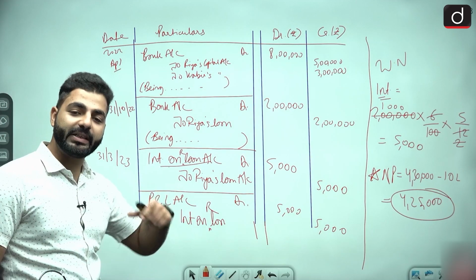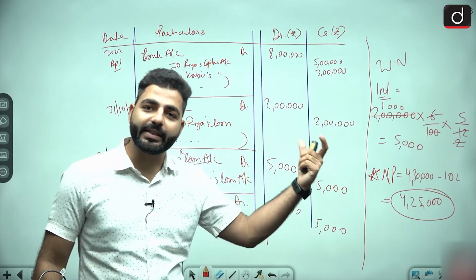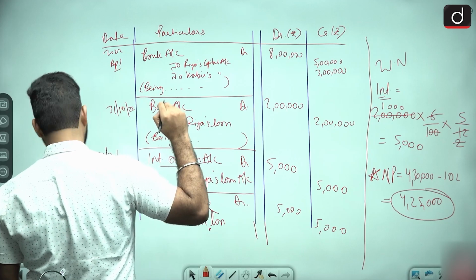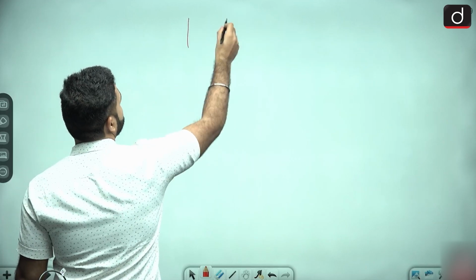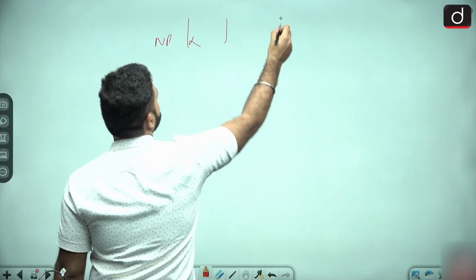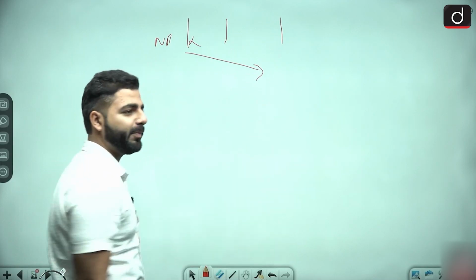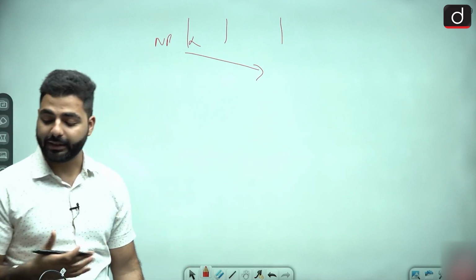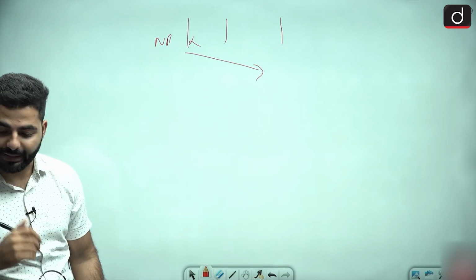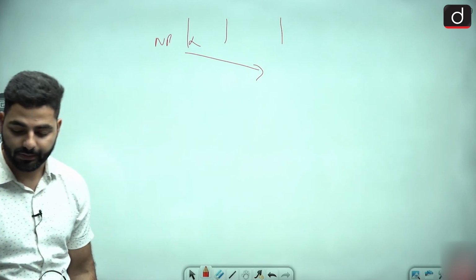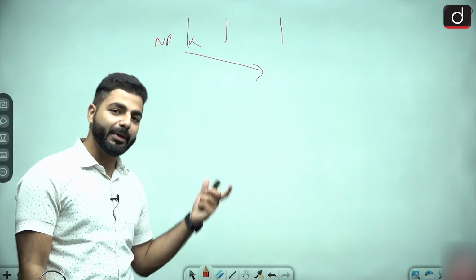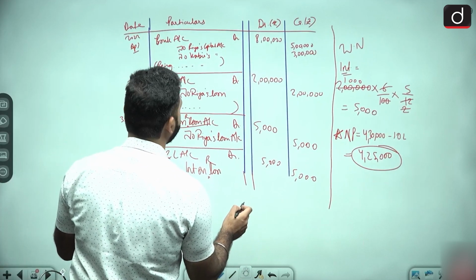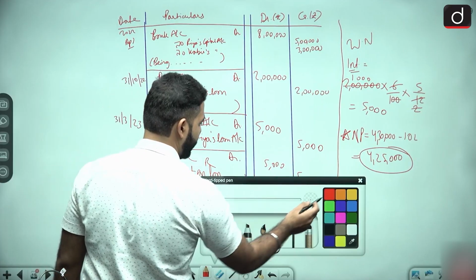Now this profit will be transferred to the, इस प्रॉफिट को हम कहां ट्रांसफर कर देंगे? प्रॉफिट एंड लॉस एप्रोप्रिएशन में. याद है मैंने आपको कल बताया था, यहाँ पे हमारा नेट प्रॉफिट आता है, राइट? Then we transfer it to the credit side of the P&L appropriation. So what will be the entry for that when we are transferring that? So P&L appropriation debit to P&L account. P&L account debit to profit and loss appropriation account. प्रॉफिट एंड लॉस अकाउंट डेबिट हुआ है P&L एप्रोप्रिएशन. तो जनरल एंट्री में एक एंट्री और पास करनी पड़ेगी.